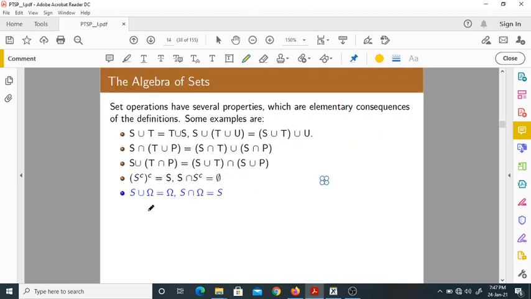This is also very important. So S union omega is omega. What is this omega? This is a universal set. So S union omega is omega. S intersection omega is S. These are some typical elementary operations or elementary algebra of the sets you must know.